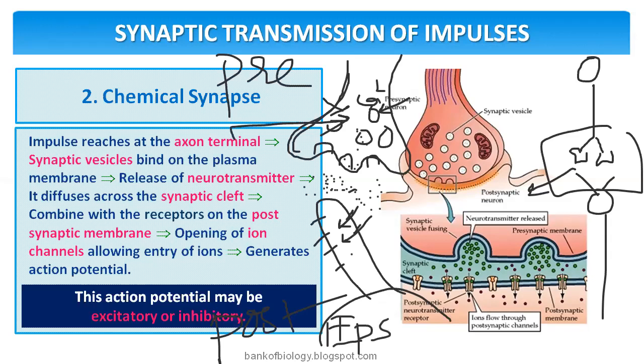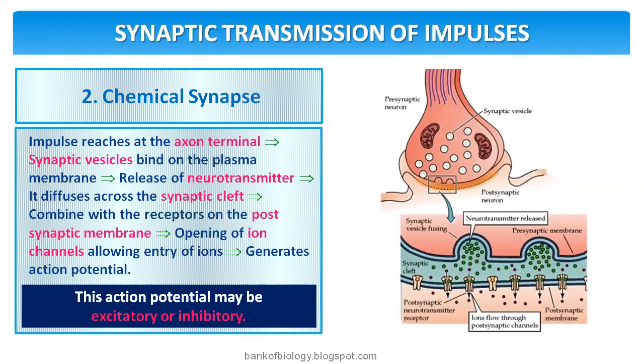That may be excitatory or inhibitory. Excitatory is called EPSP, excitatory postsynaptic potential, and inhibitory is called IPSP, inhibitory postsynaptic potential. This action potential may be excitatory or inhibitory. We name it EPSP or IPSP, like this. Okay, so that's it about synaptic transmission.